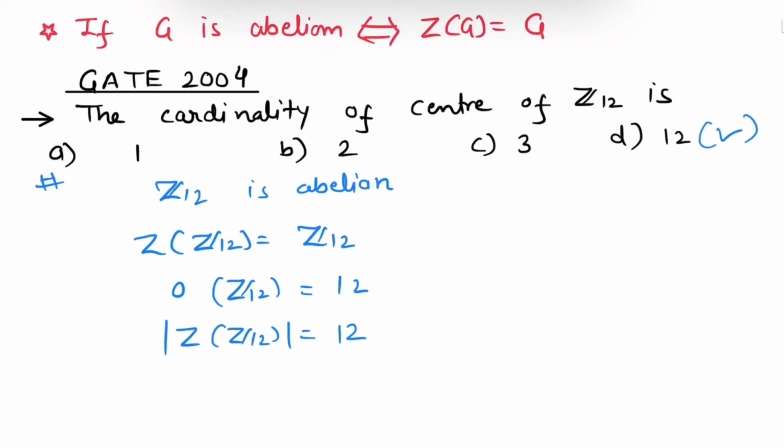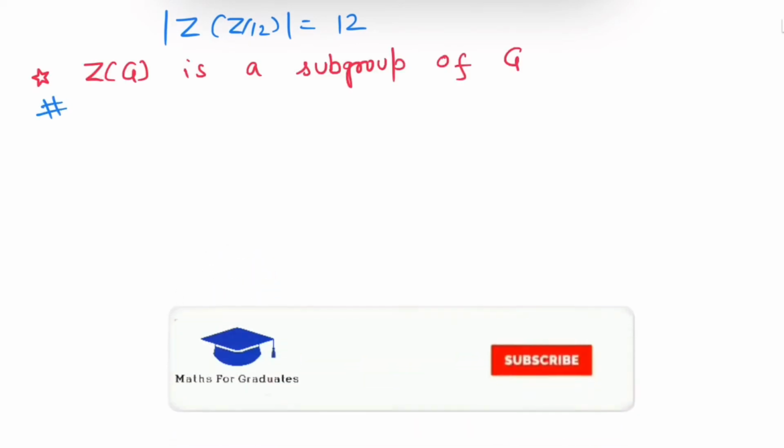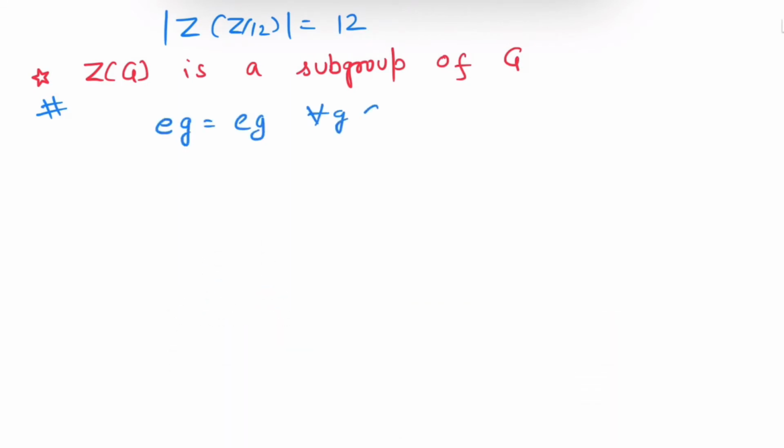Now let's proceed. We have seen so far that center of group is a subset of group. So one may ask curiously, is center of group a subgroup? Then answer is yes. Now let's prove that center of group is a subgroup of G. We know that identity element commutates with every element of group, so identity element will always be there in center of group. So it is sure that center of group is non-empty.